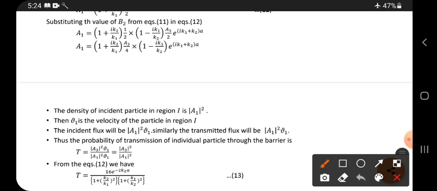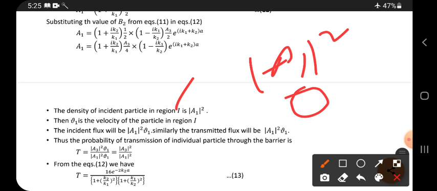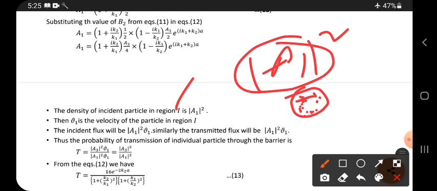Okay, the density of incident particles in region 1 is |a1|². What is the meaning of density in region 1? In region 1, only a number of particles comes. So within a small volume, how many particles are present, that indicates what? Density.